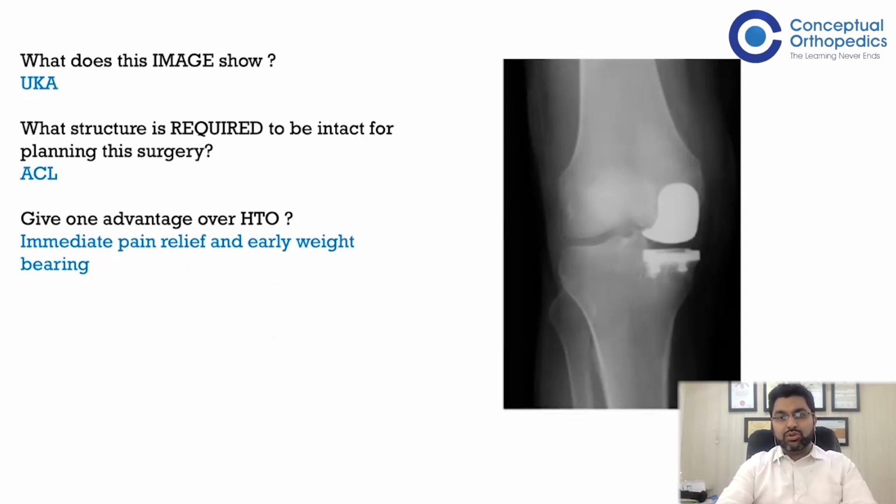So this image shows a post-op X-ray of unicompartmental knee arthroplasty. And the structure that is required to be intact for this surgery is ACL. So in this case, ACL has to be intact before you think of doing a unicompartmental knee arthroplasty. It is mainly used for medial compartmental osteoarthritis, and there is an overlap of patient population which can undergo either HTO or UKA. The advantage of UKA over HTO will be immediate pain relief and early weight bearing.